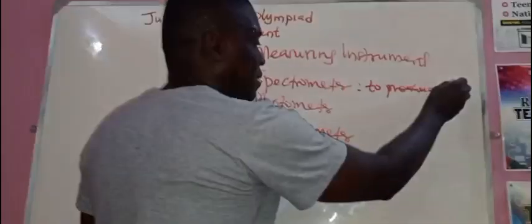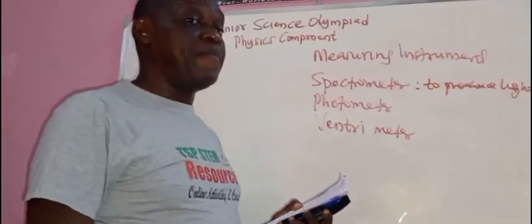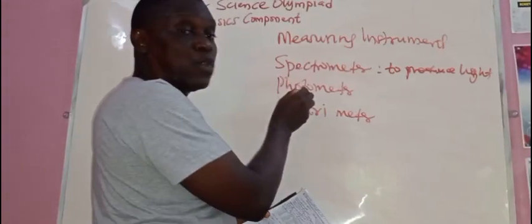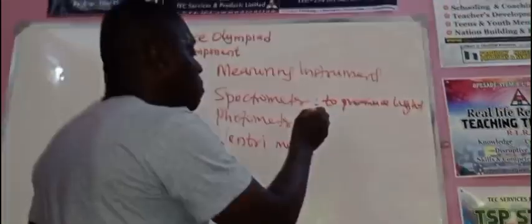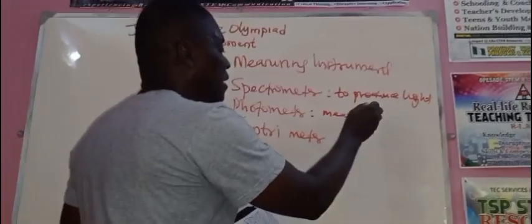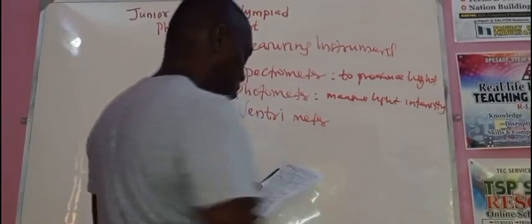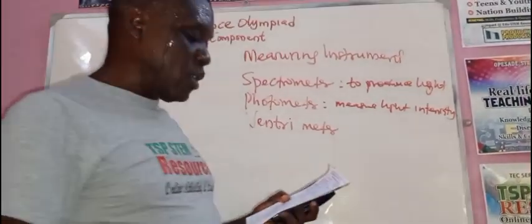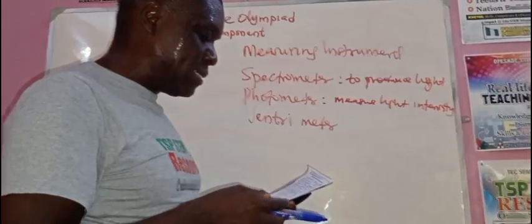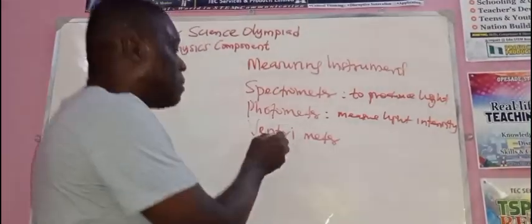Spectrometer. It is used to produce light of any wavelength. Okay? Yes. Spectrometer. Now, when light is produced, we have photo what? Photometer. This one is used to measure light intensity. How intense? To measure what? Light what? Intensity. To measure light intensity. Take note of that.